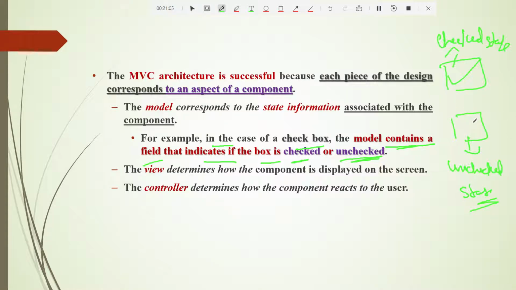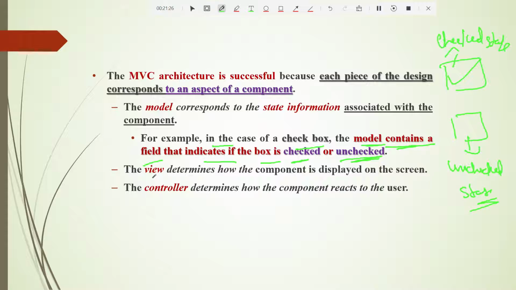For that to happen, of course there should be a logic written, and that logic will be written in the model part. That is what they are telling: in the case of a checkbox, the model contains a field that determines if the box is checked or not. So when it should be checked and when it should not be checked, all that logic will be contained in the model part.